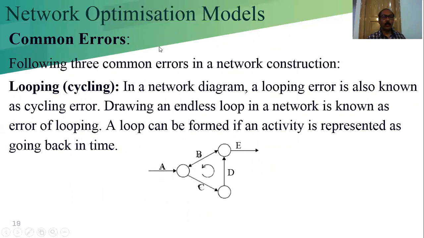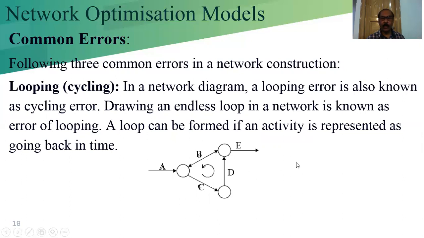Now, what are the common errors we make when drawing the network? These are the common errors, one by one. Looping or cycling. In a network diagram, a looping error is also known as the cycling error.